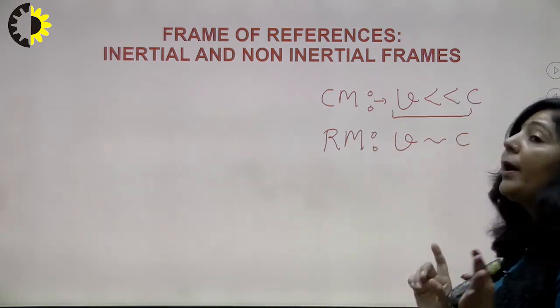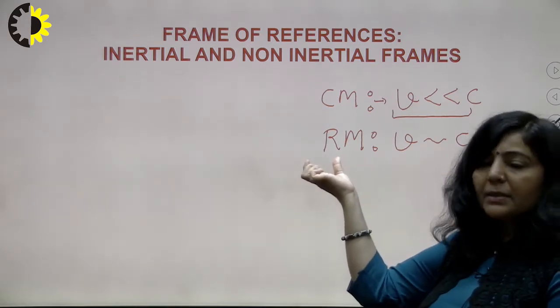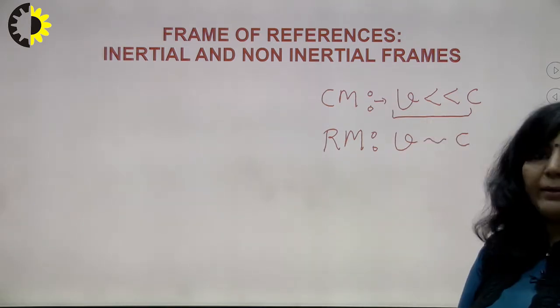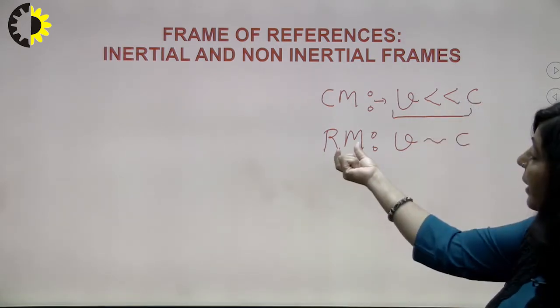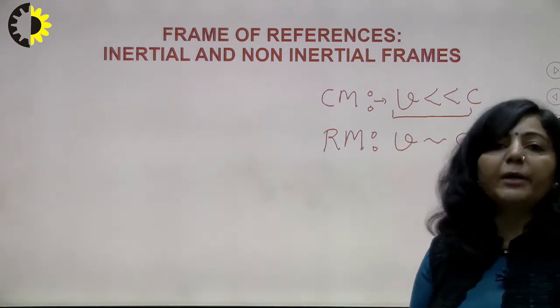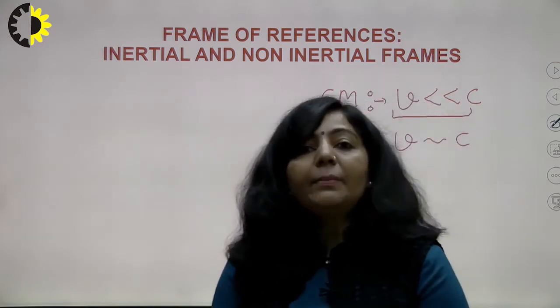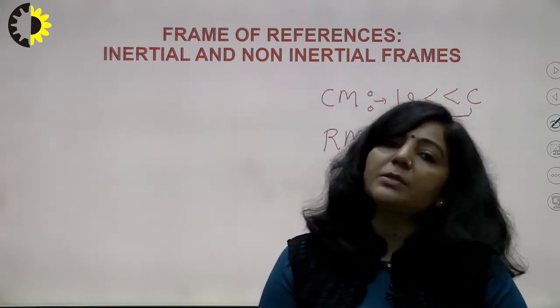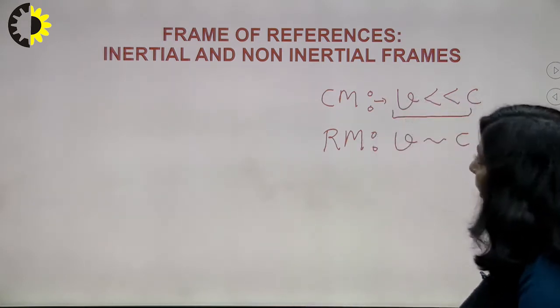But one more point you have to remember here, that this relativistic mechanics is equally applicable at low speed. Means you can apply this relativistic mechanics when v is very small with respect to c. Or in other words, I can say that classical mechanics is a special case of relativistic mechanics, right? Next point is,